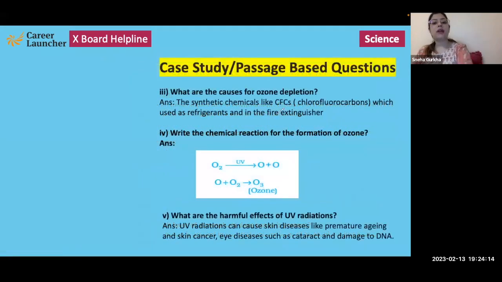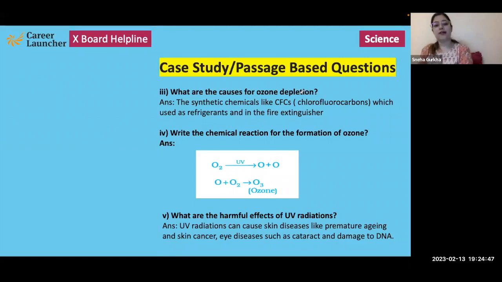Next, what are the causes for ozone depletion? So, use of synthetic chemicals like CFCs, that stand for chlorofluorocarbons, they were basically used in refrigerants as coolants. They were used in refrigerators, and they were also used in fire extinguishers. So these are the main causes that have resulted into the depletion of the ozone layer.